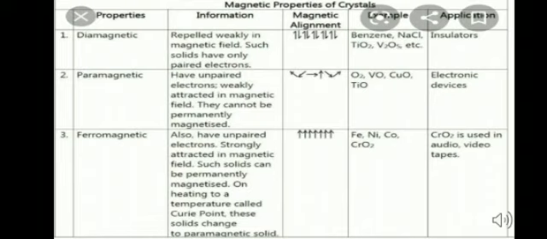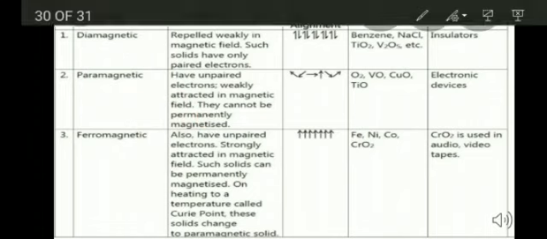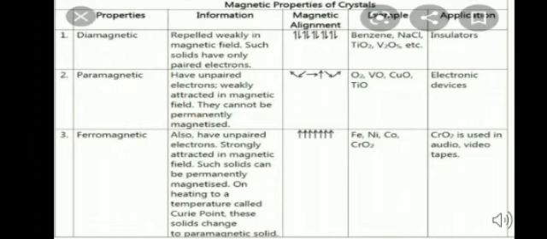Now paramagnetic solids. The substances with unpaired electrons are weakly attracted by the magnetic field. These substances are called paramagnetic substances. The spinning of unpaired electrons gives rise to the magnetic moment. The substance is attracted by the magnetic field because of this magnetic moment. It is important to understand that this substance exhibits magnetism in the presence of the external magnetic field only. They lose magnetism when the external magnetic field is removed.